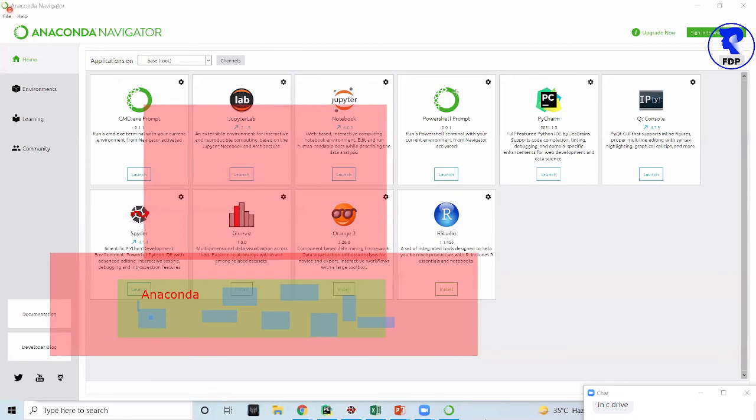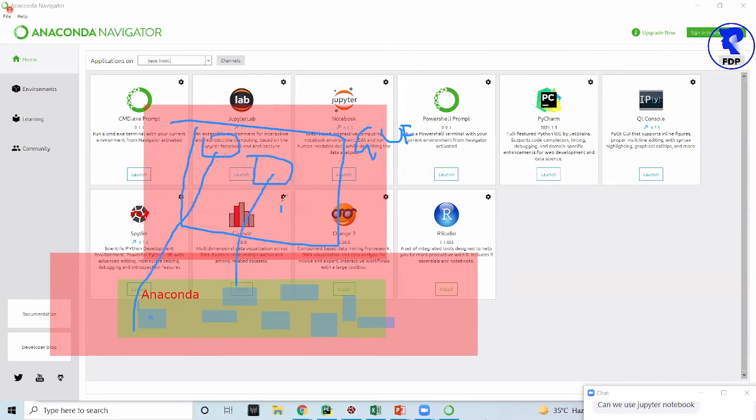Now, Anaconda Navigator is the GUI. It's a GUI that gives shortcuts to access and use these. Can you see that this is the shortcut? So these tools are part of the Anaconda installation. Suppose if I click on Jupyter Notebook, internally it will open the Jupyter Notebook from the background.